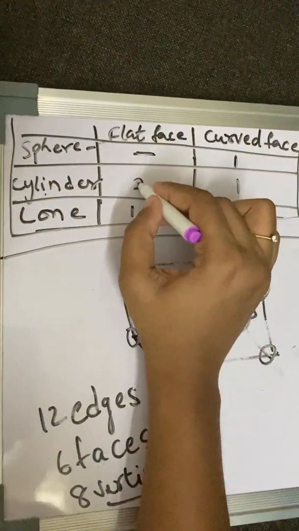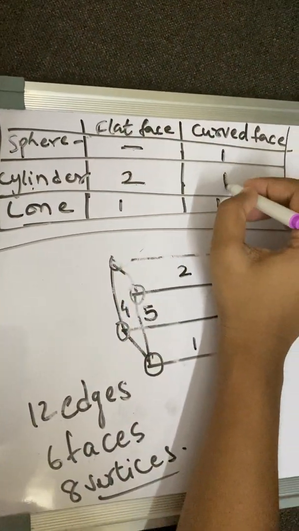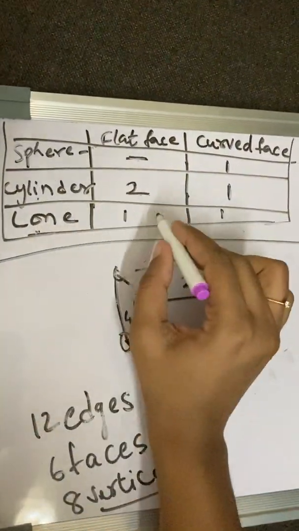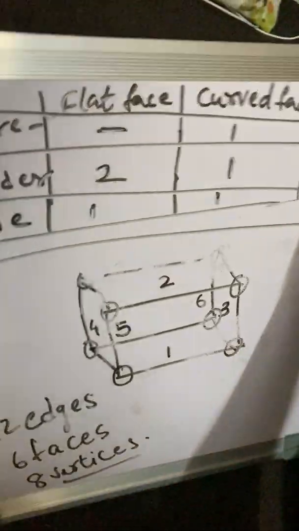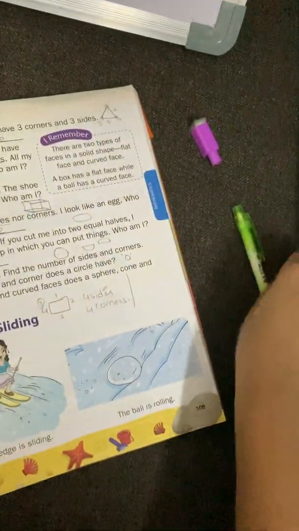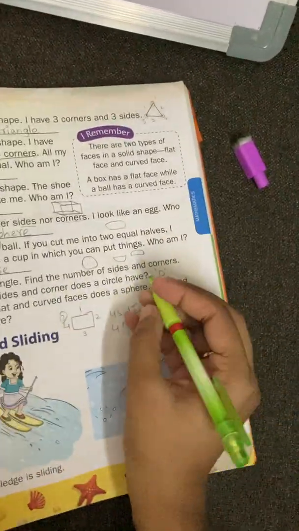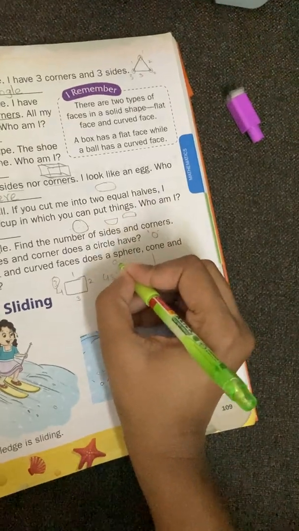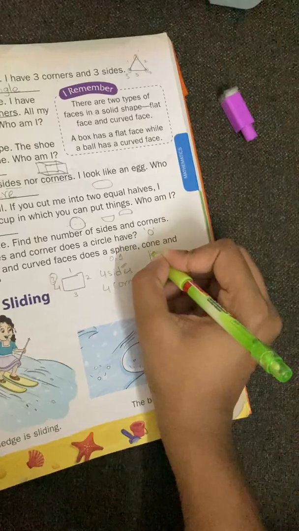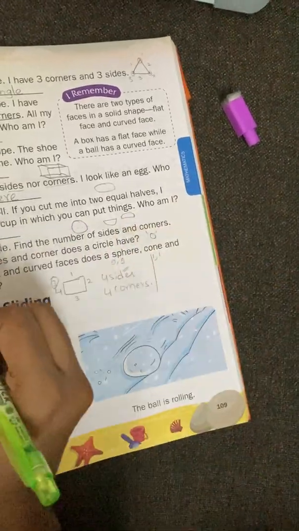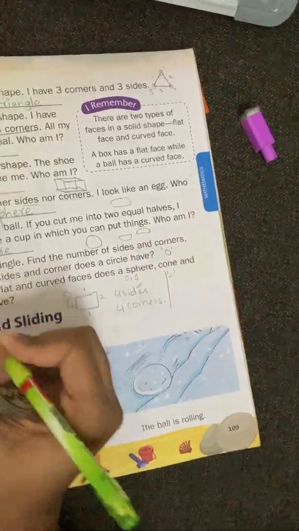Cone has 1 and 1. Then cylinder has 2 flat faces and 1 curved face.